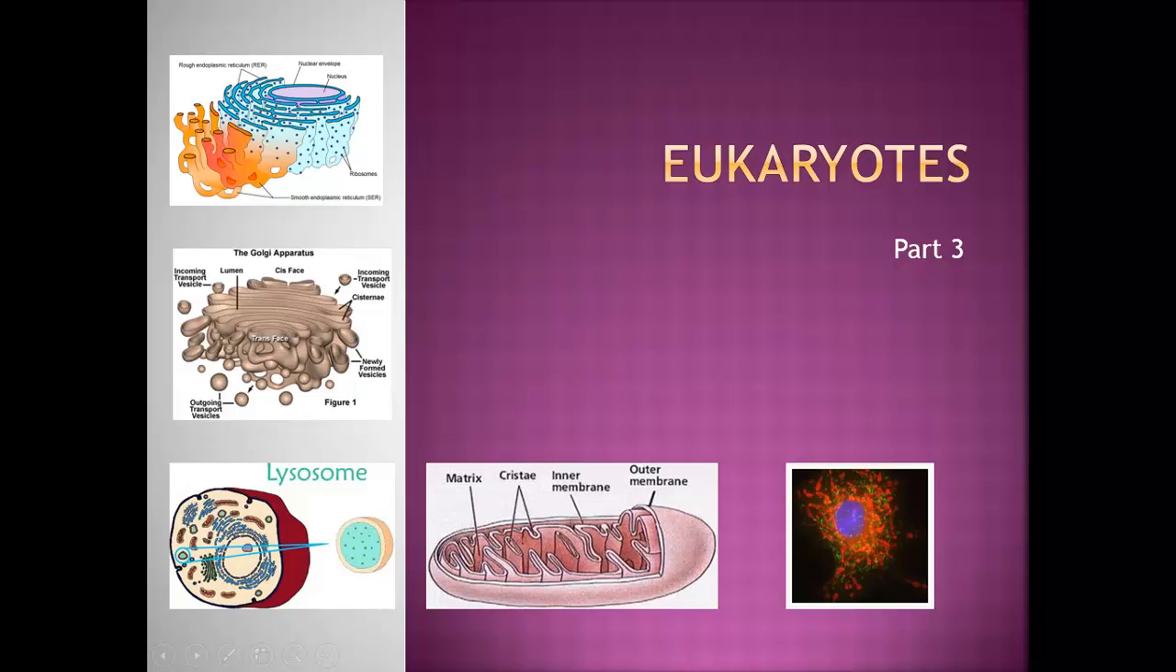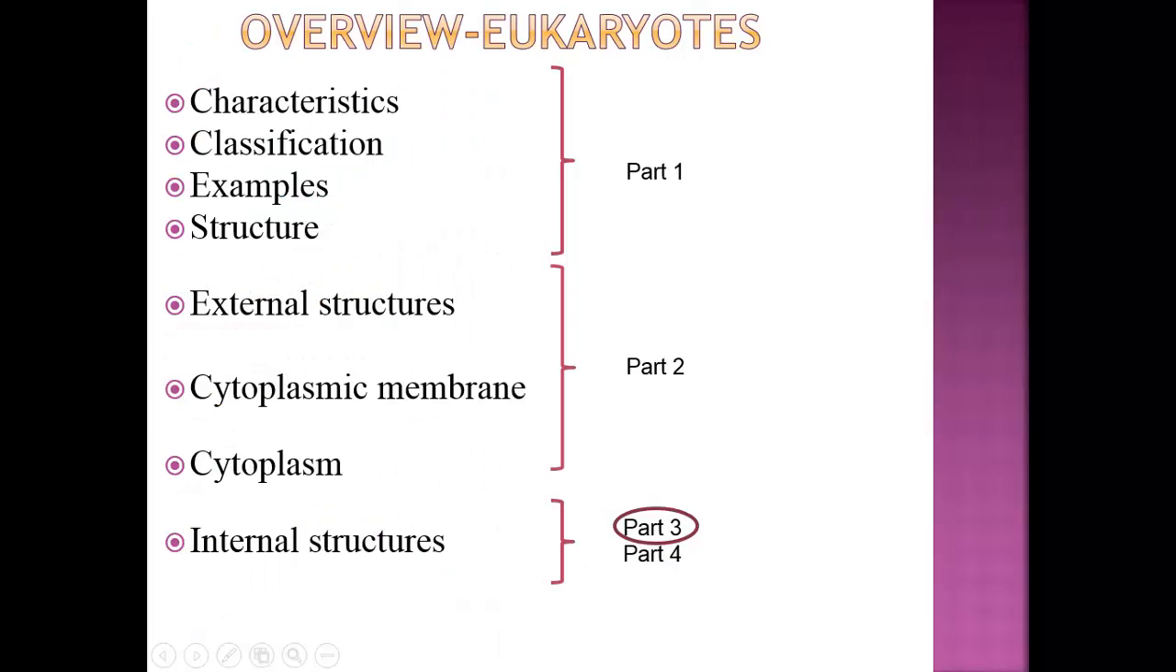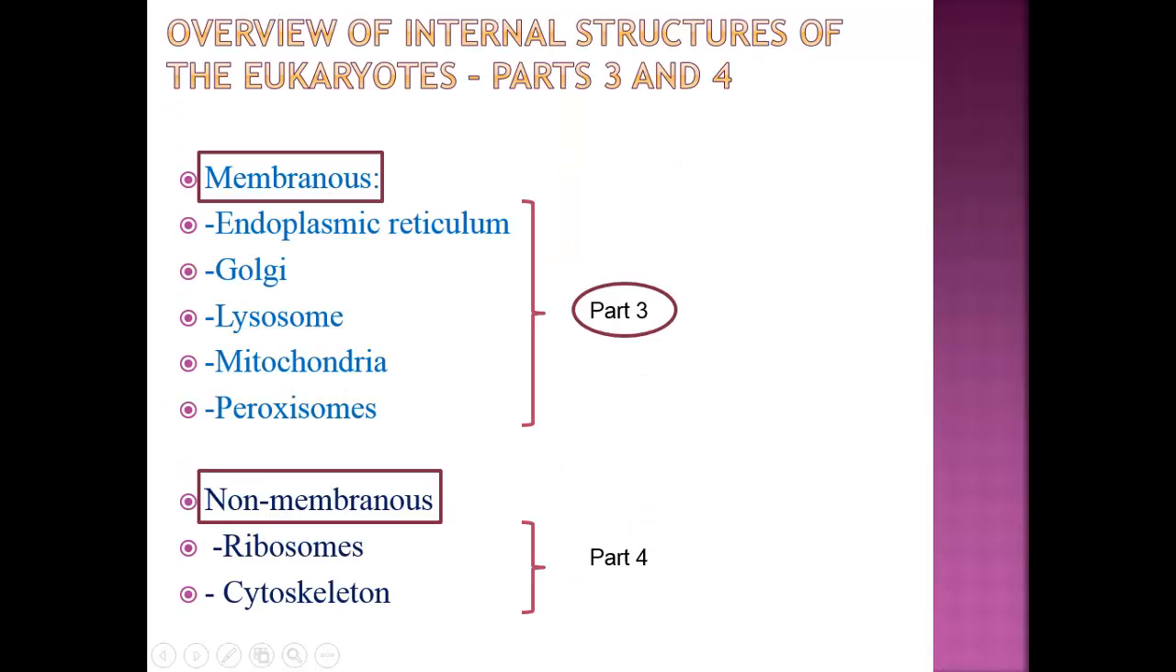Now let us continue with part 3 of the study of eukaryotes. Going back to our overview of eukaryotes, we will focus on the internal structures of the cell. The internal structures of the cell are organelles, and they have been divided into membranous and non-membranous organelles.